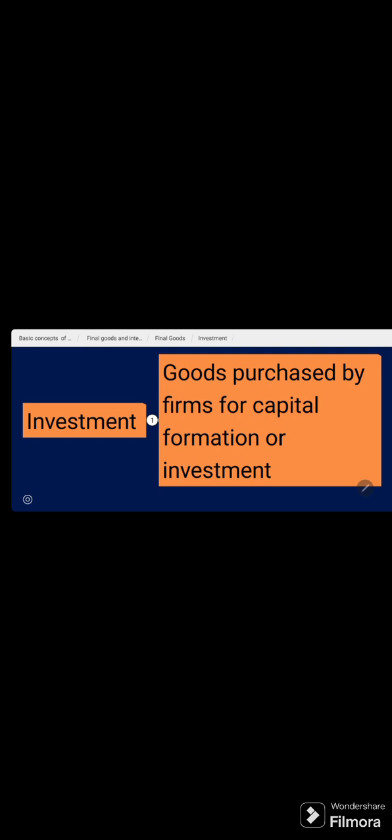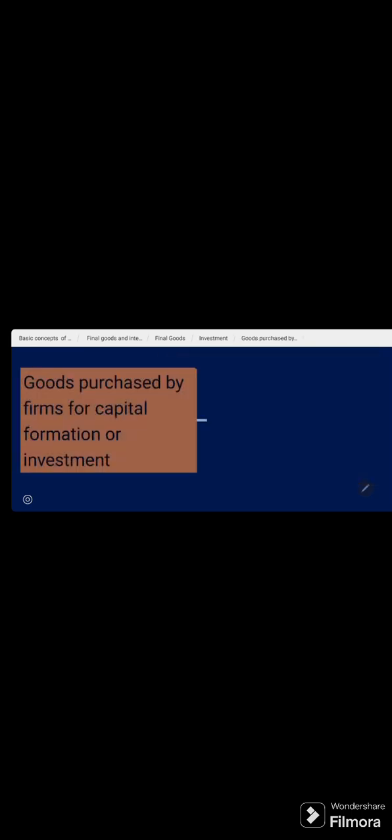So again, it depends upon the end use classification, or what is the final use of the product. So final goods are those goods which are used for final consumption, or they are used for capital formation or investment. These are the key words which will help us to remember what are final goods.